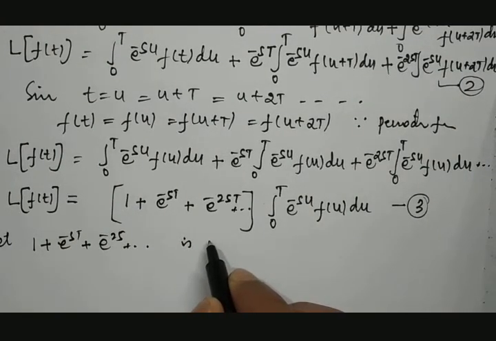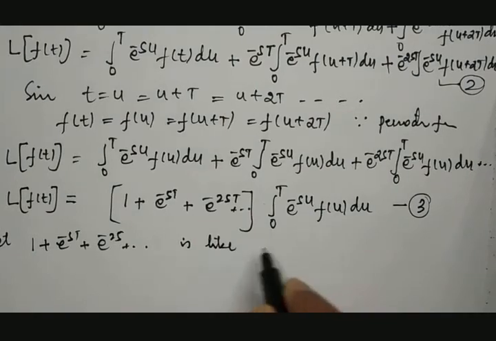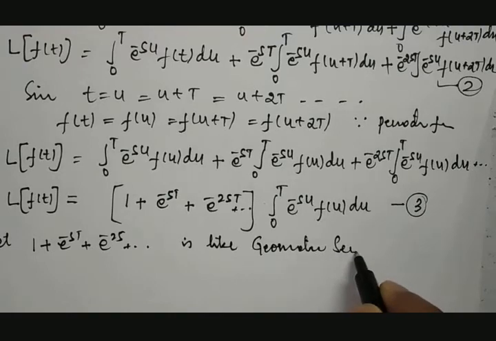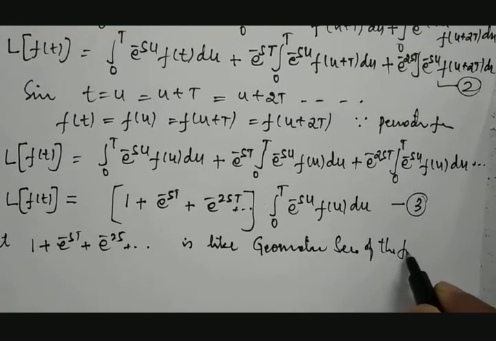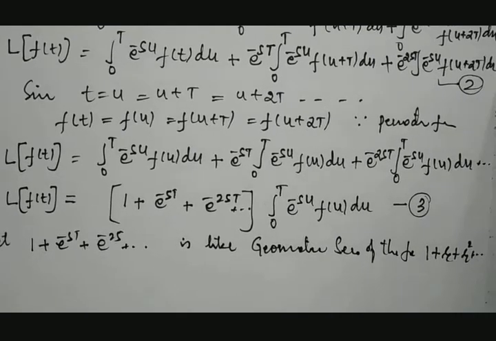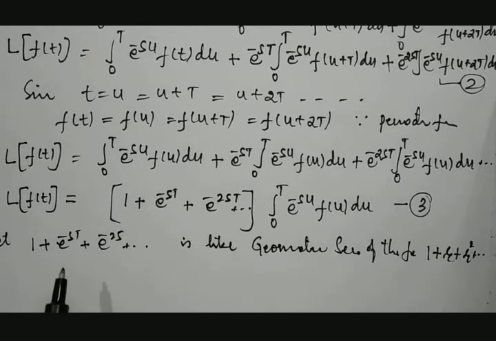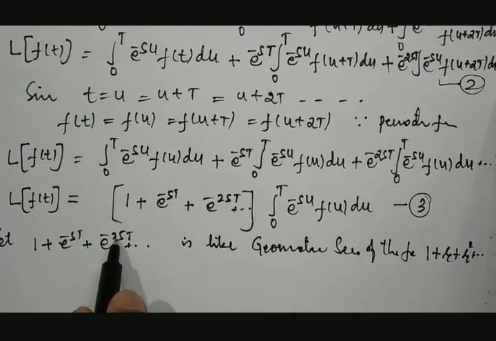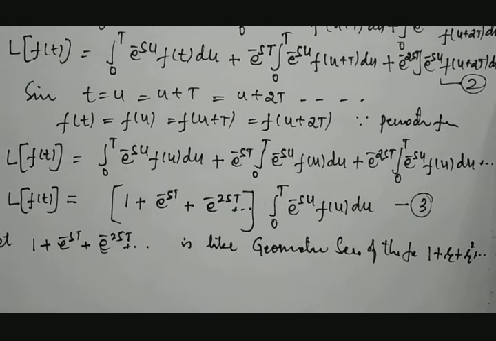It is like a geometric series of the form 1 plus r plus r square and so on. You may ask how r square. You can see here 1 plus e raised to minus sT, and then e raised to minus 2sT. This 2 can be taken as a power: e raised to minus sT whole square, and it can be continued.